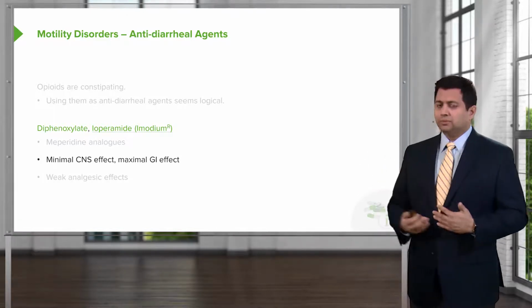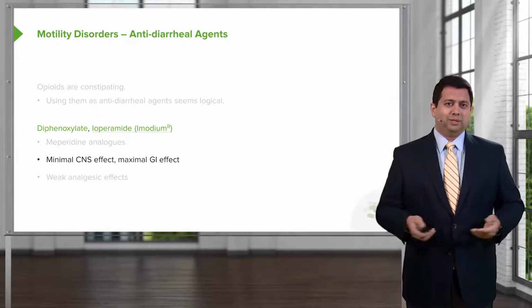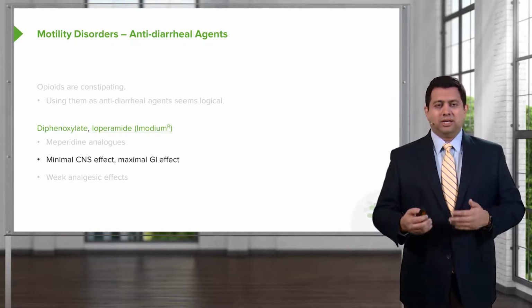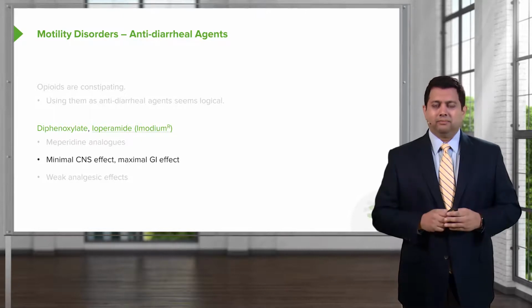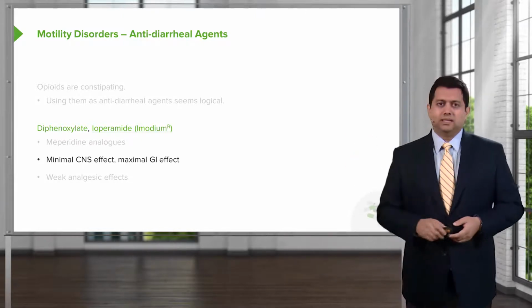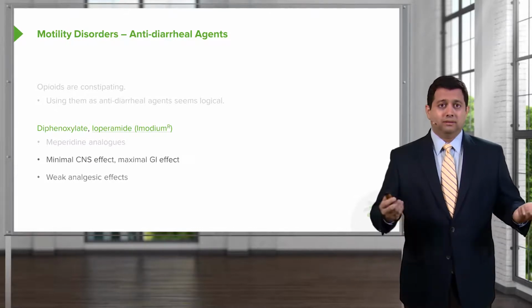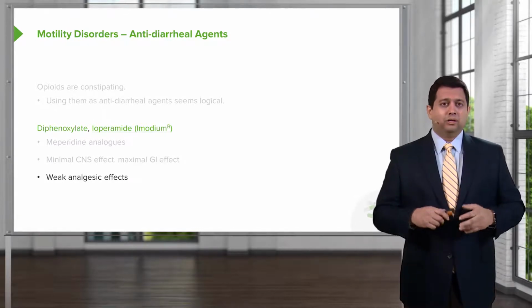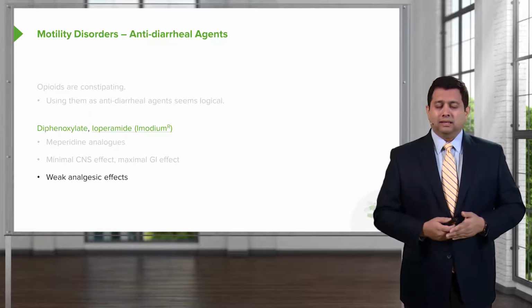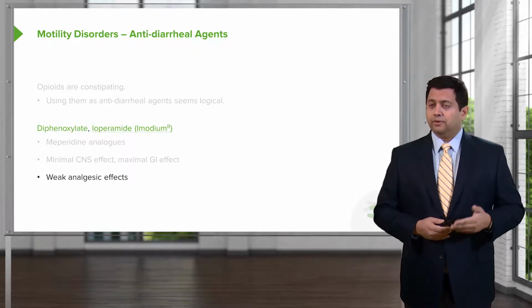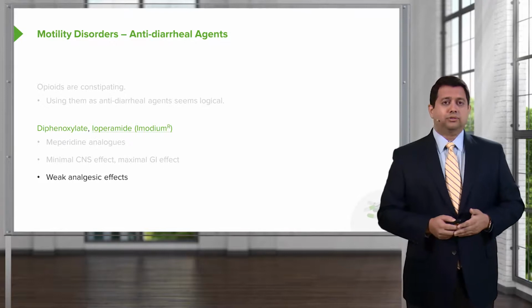Originally, when this agent was released on the market, we thought we would be using it for pain control, and the GI effects were so bad that people complained about it. But some enterprising scientist at the drug company said, well, why don't we use it for diarrhea? And actually, it works really well. So Imodium is probably the number one selling over-the-counter agent for use in anti-diarrheal treatment.